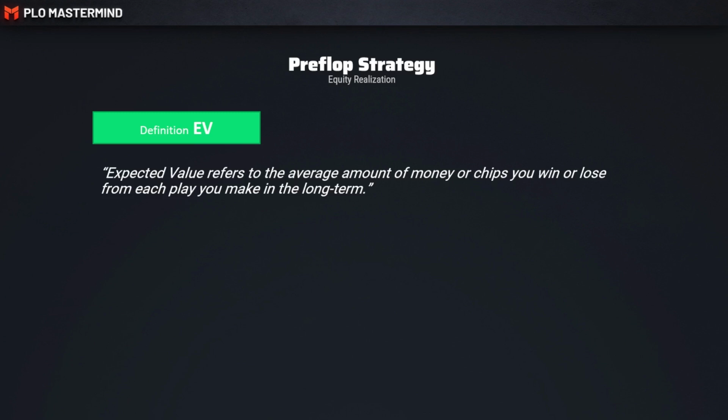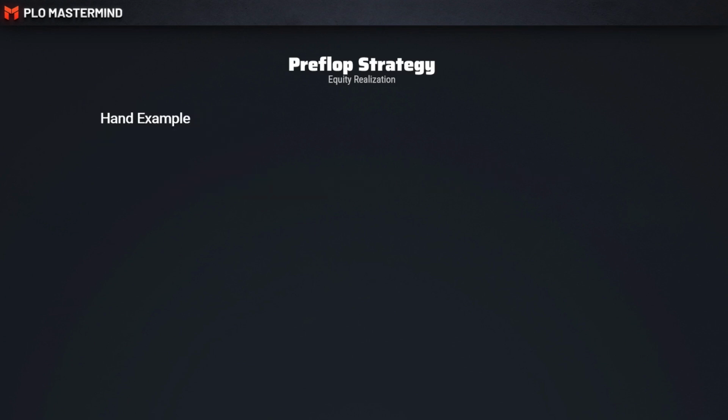So it describes basically how profitable a play is. Now, our entire decision-making process should be guided towards making the highest EV play at any point possible. And in order to understand what the highest EV play is, we need equity and equity realization to come to that conclusion. Here's an example of how this plays out and how non-linear equity and EV actually are.